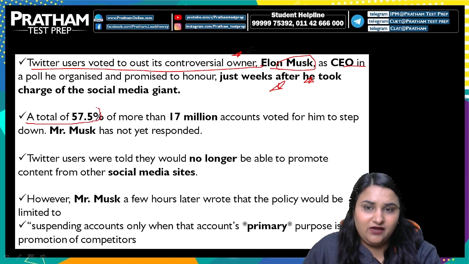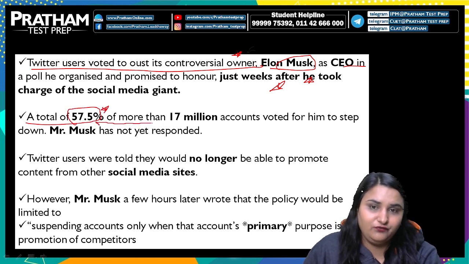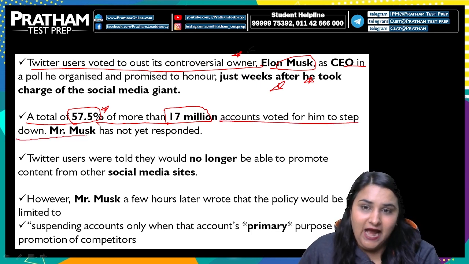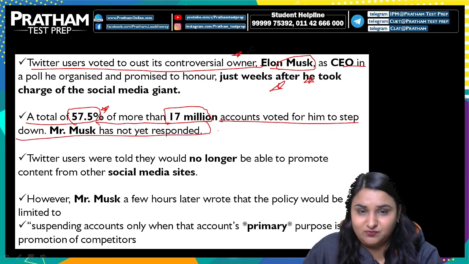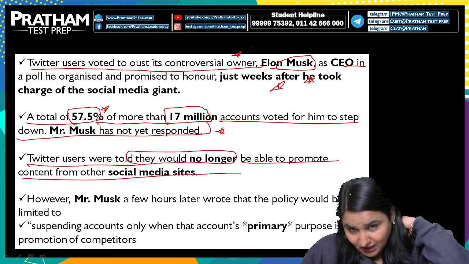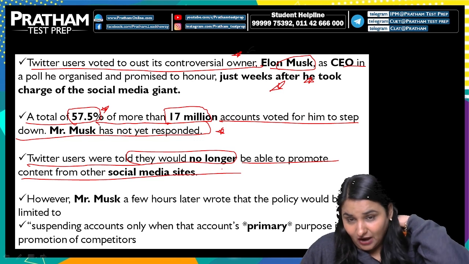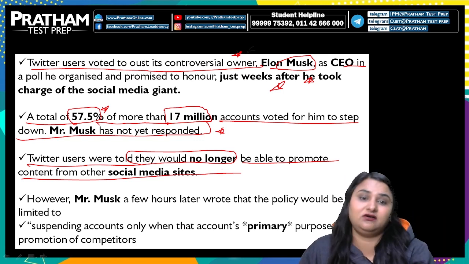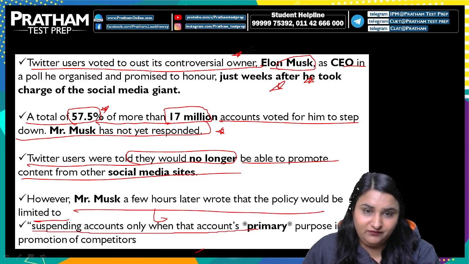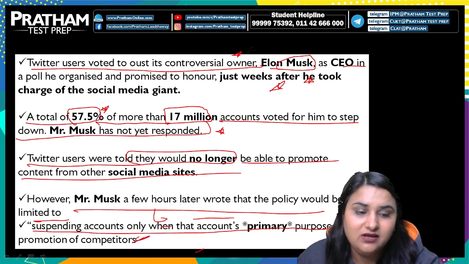So कितने लोगों ने किया है वोट? 57.5% of more than 17 million accounts voted for him to step down, and Mr. Musk has not yet responded. But remember, he promised to honor the decision, and Twitter users were told that they would no longer be able to promote content from other social media sites. However, Elon Musk a few hours later wrote that the policy would be limited to suspending accounts only when the account's primary purpose is promotion of competitors, right?